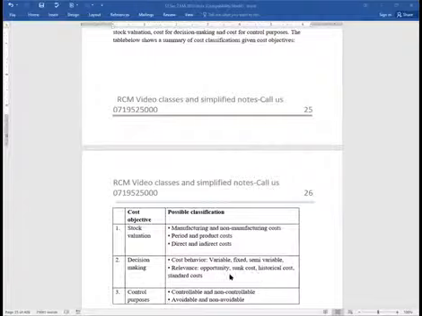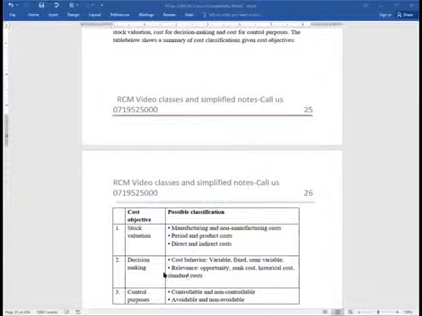Then we have relevance, and we shall be seeing, for example, that opportunity costs are relevant. That's quite a great classification. We have sunk costs, which are historical, which are irrelevant. We have standard costs, which we will be calling normal costs. Ladies and gentlemen, this is just a high-level explanation. I will be going into the nitty-gritties of these particular cost classifications, ladies and gentlemen, within this lesson.